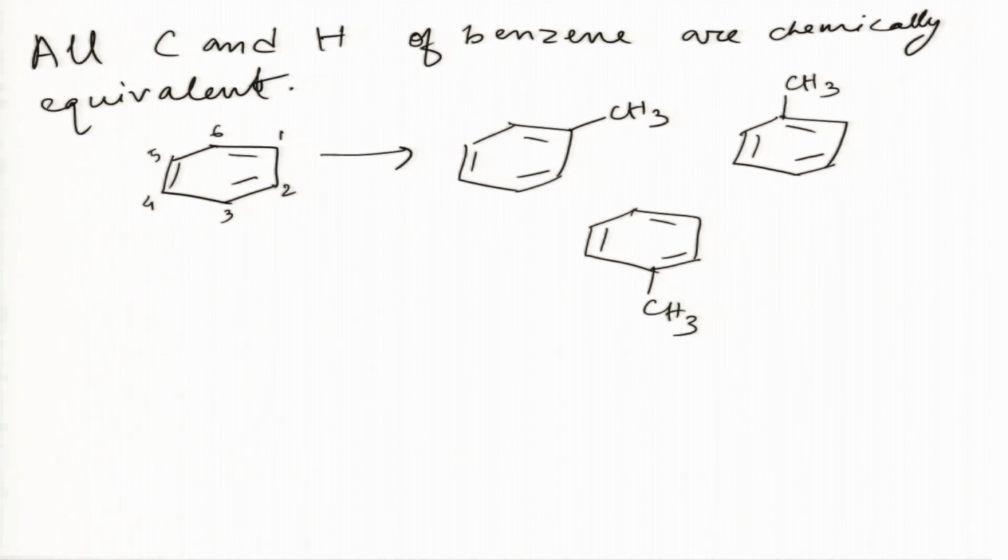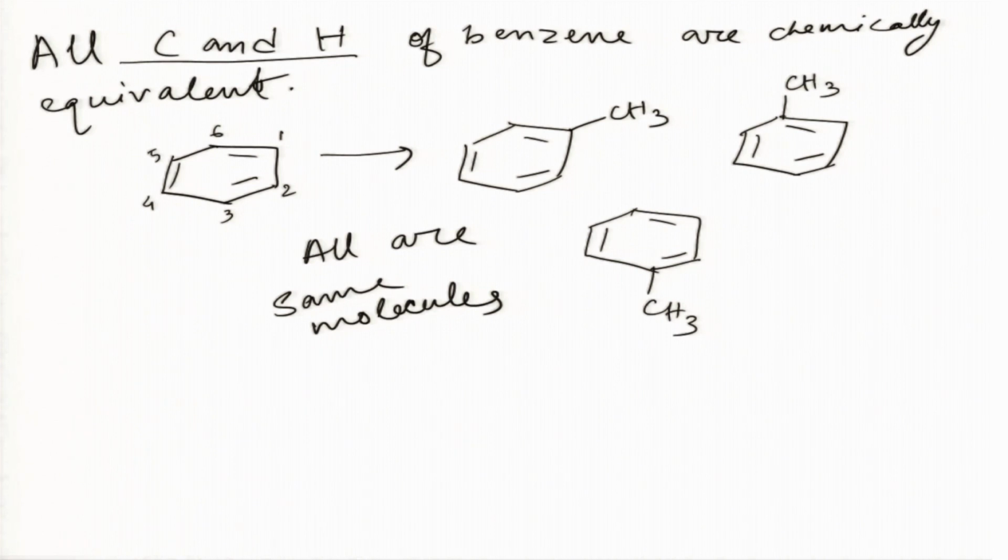So, all of these are not different molecules, they are all the same molecule. Because all the carbon and hydrogen atoms of benzene are chemically equivalent. So, for mono-substituted products, there is no need to mention on which carbon the substitution is occurring.